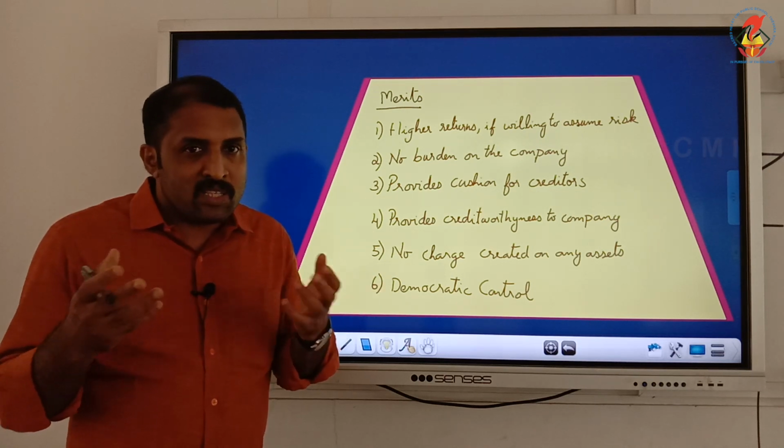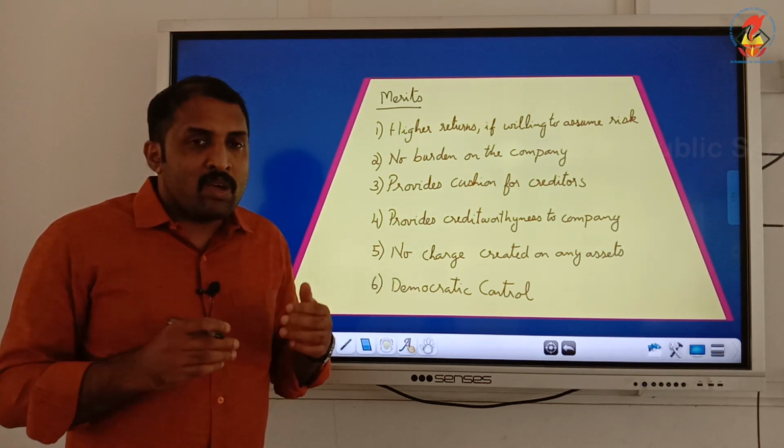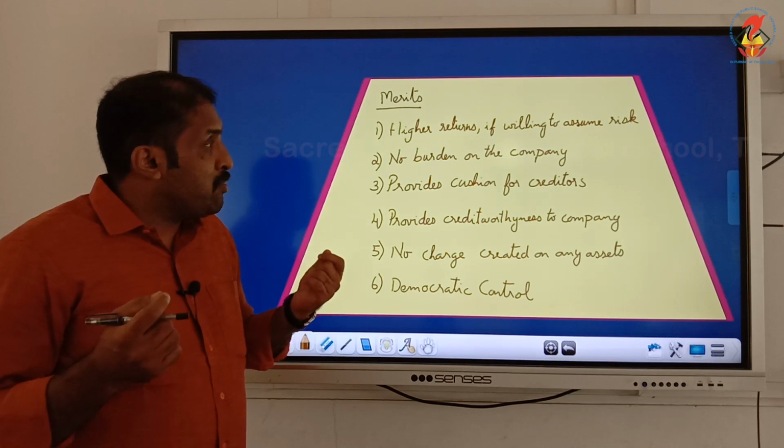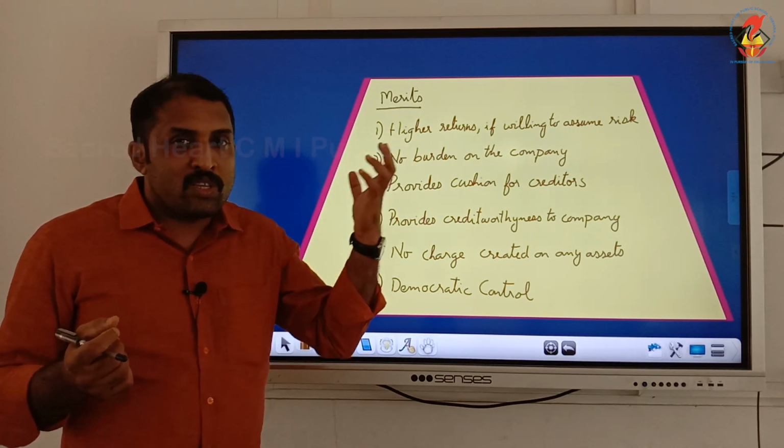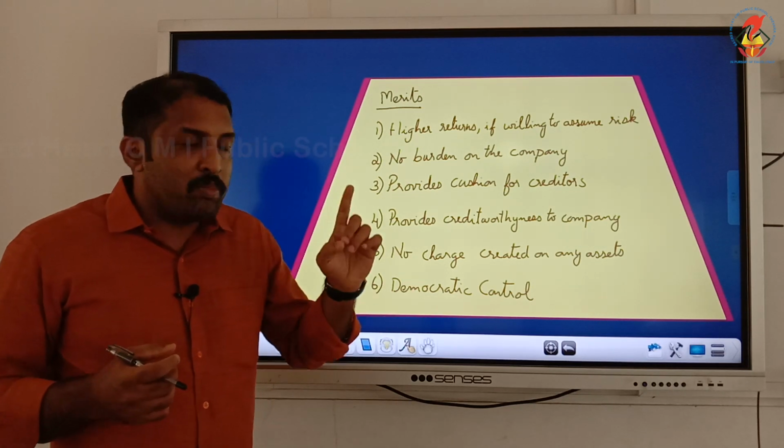If it is less, that means that's a risk. But here we are talking about how they may get high returns if they are ready to take a high risk. So that's a benefit. Whatever is remaining, it will be for them.